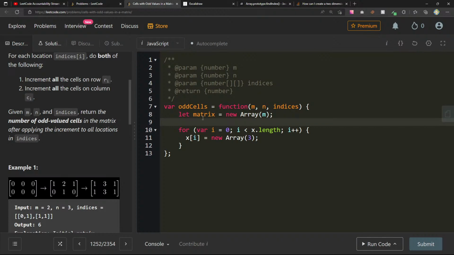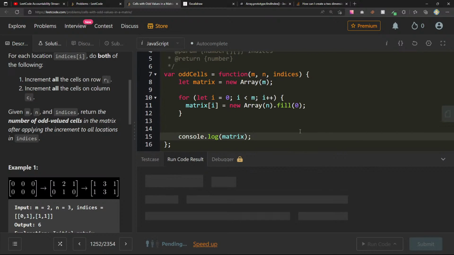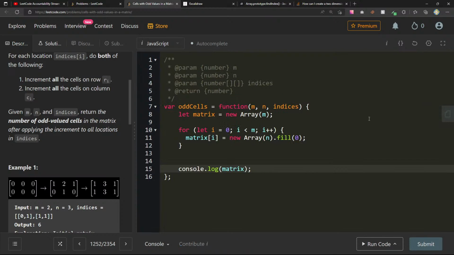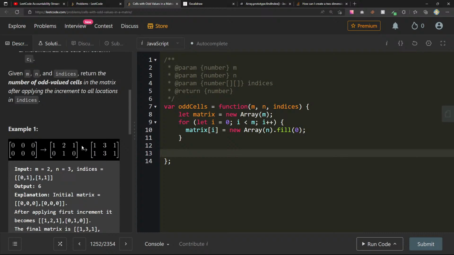Okay, so let's just do it with matrix. Let I equals 0, I less than m. Matrix of I equals new array n dot fill 0. Console.log matrix, just to see. Okay, 0, 0, 0, 0, 0, 0. Okay, great. So we have our matrix. That's out of the way. Cool. So now let's figure out how we can loop through each one of these.